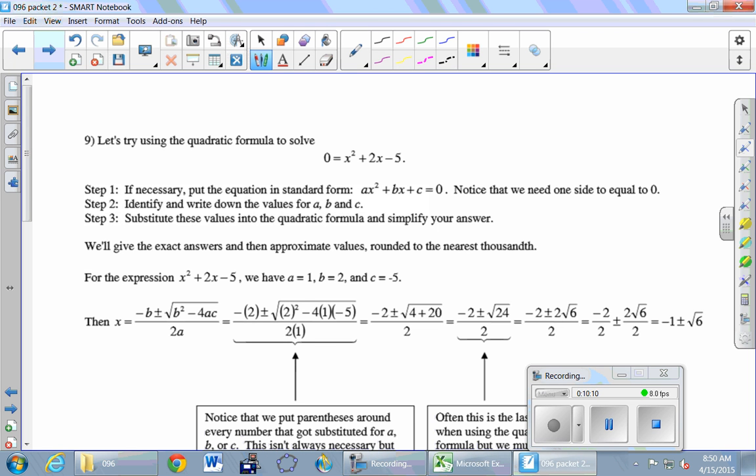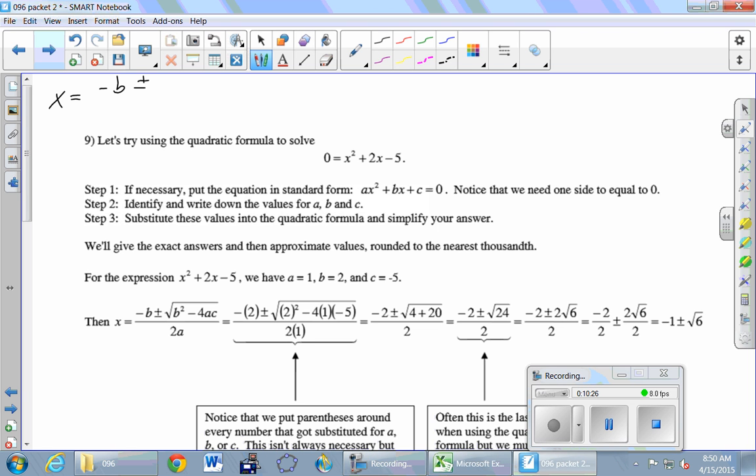0 equals x squared plus 2x minus 5. It's the one that we just had. And we know the answers are going to be roughly 1.5 and negative, what was it, 3.5 maybe? But let's actually figure it out using that quadratic formula. So just for practice, let's go ahead and write it up here.